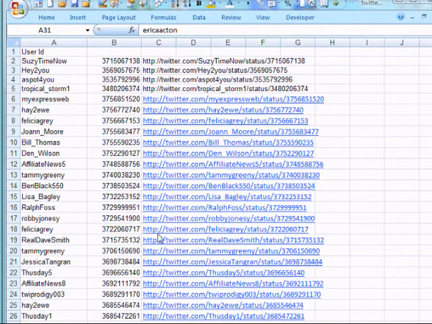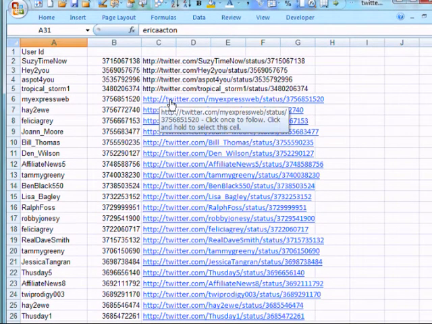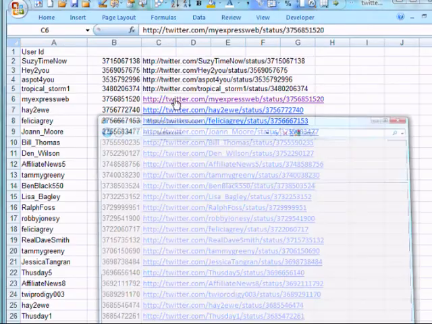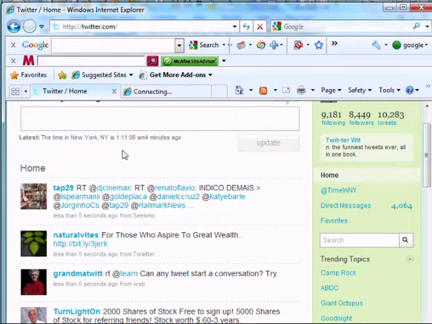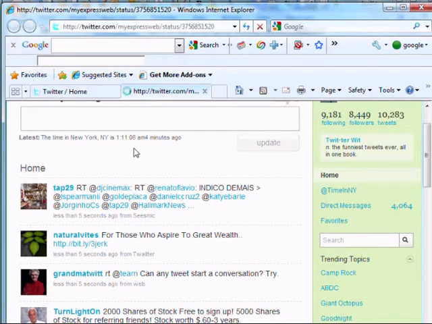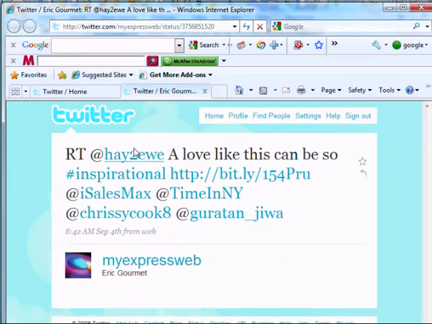So now what I have up here is the reported spam sheet, and here's a list of all the user IDs, the status ID of the tweet, and an actual link. Initially when I wrote the code, it didn't put a hyperlink in here. So what I can do here is click the link and see the actual tweet that was reported as spam. And here it is, again, the link we had seen before.